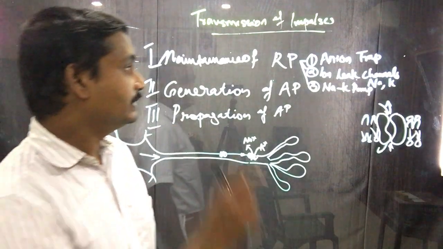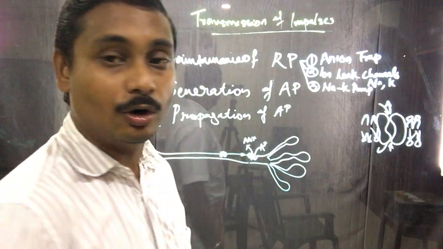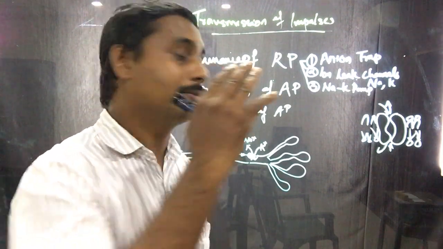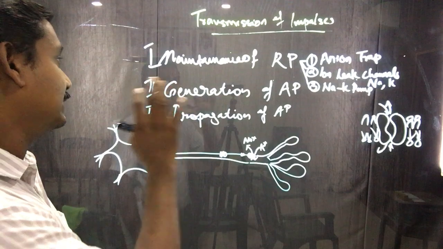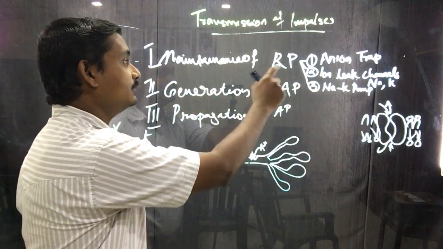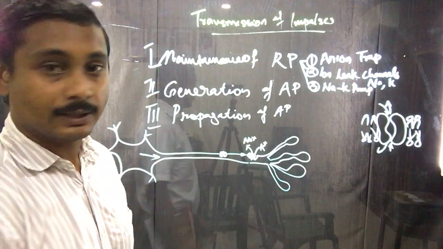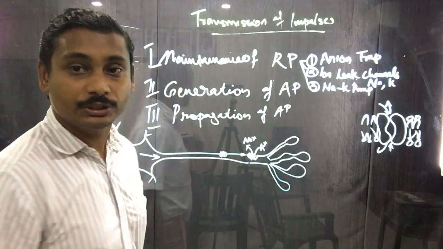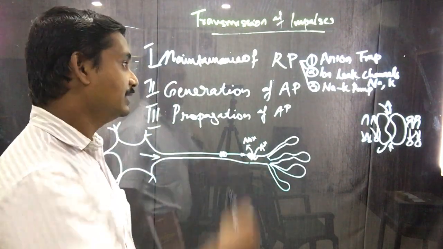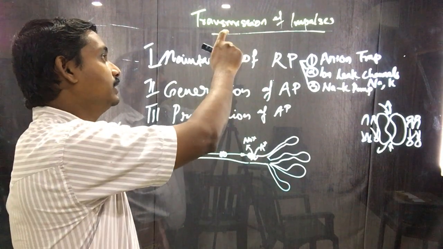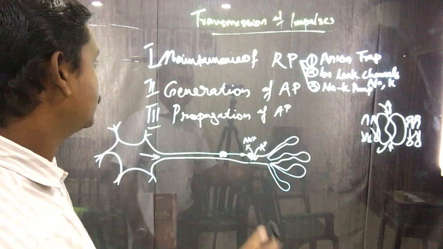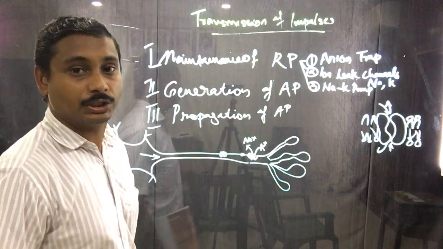The whole process is done by three major processes. We can broadly set up these processes into three major steps. One is maintenance of resting potential, then generation of action potential, and the third one is propagation of action potential. These are the three major steps involved in the transmission of nerve impulses. So let's look into the maintenance of resting potential.